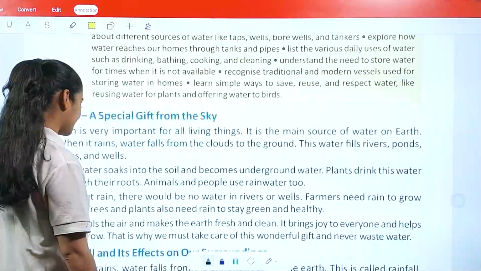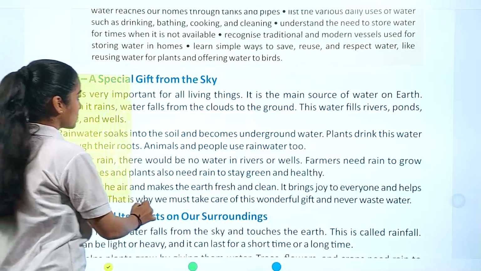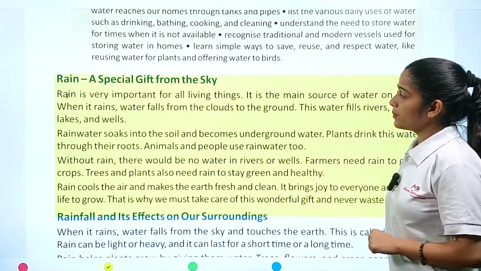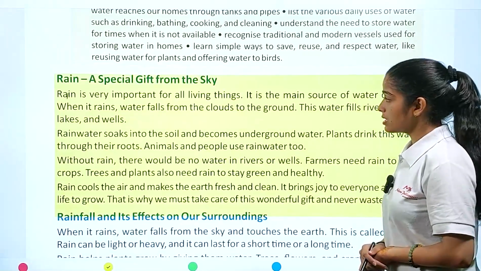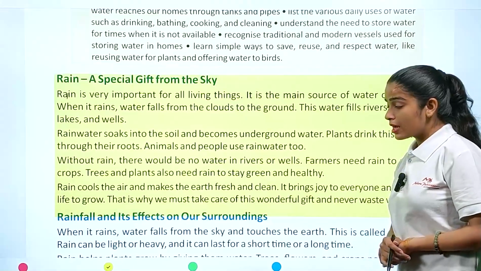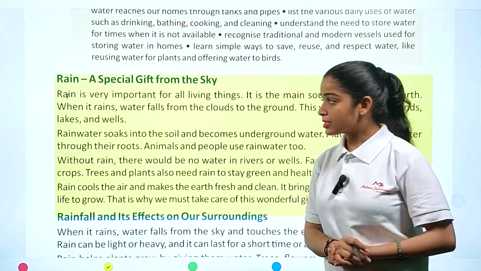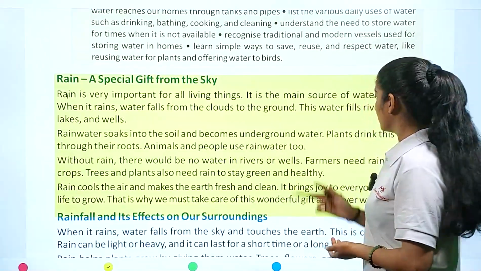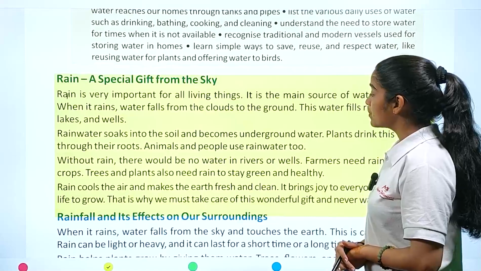So let's get started. Here we have rain, a special gift from the sky. Rain is very important for all living things. It is the main source of water on earth. When it rains, water falls from the clouds to the ground. This water fills rivers, ponds, lakes, and wells. So what we understand here is that rain is one of the main sources of water. When rain falls on the ground, it helps to fill the rivers, ponds, lakes, and wells. Rainwater soaks into the soil and becomes underground water.